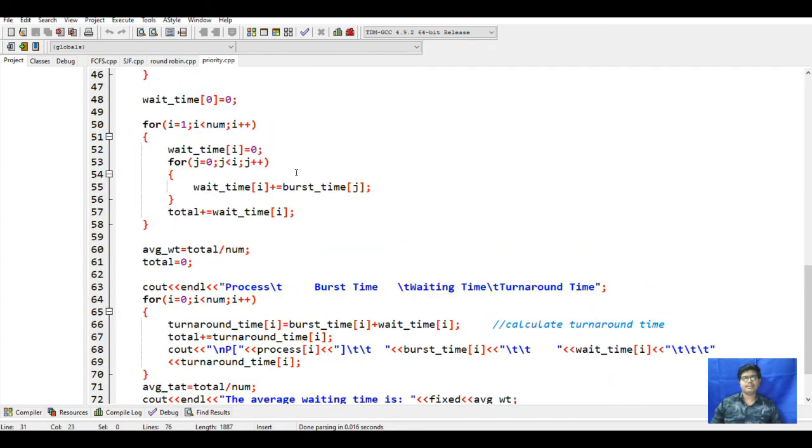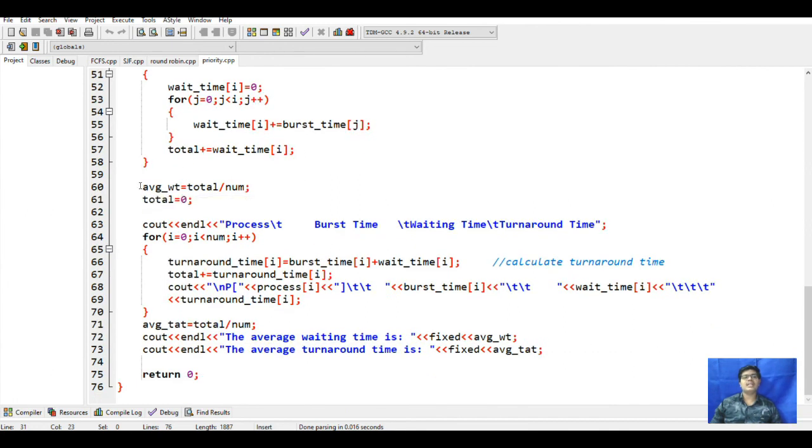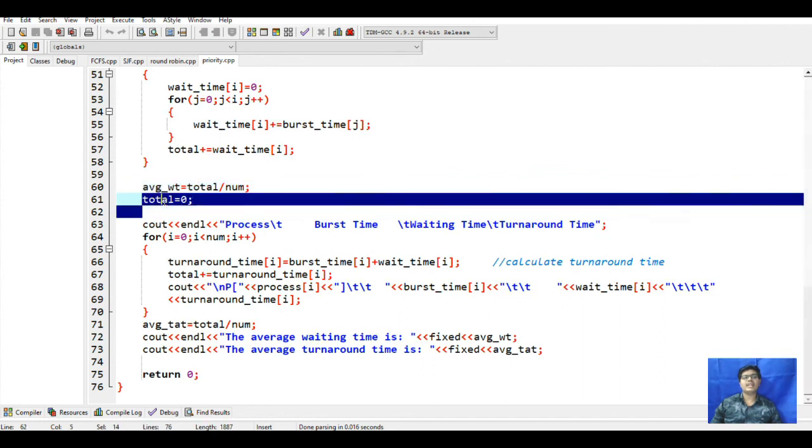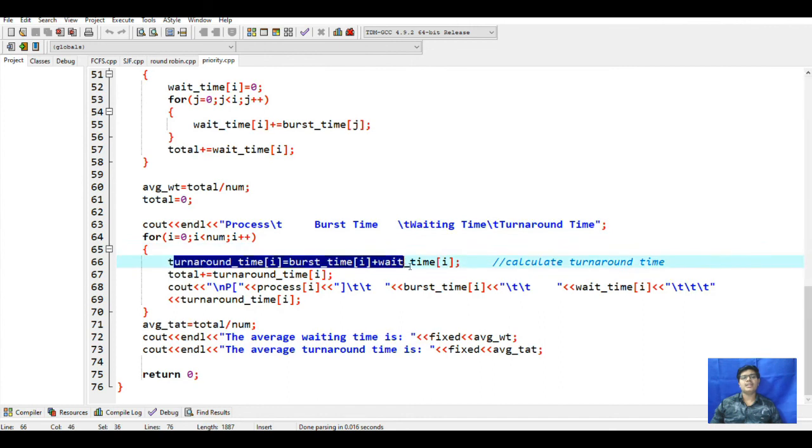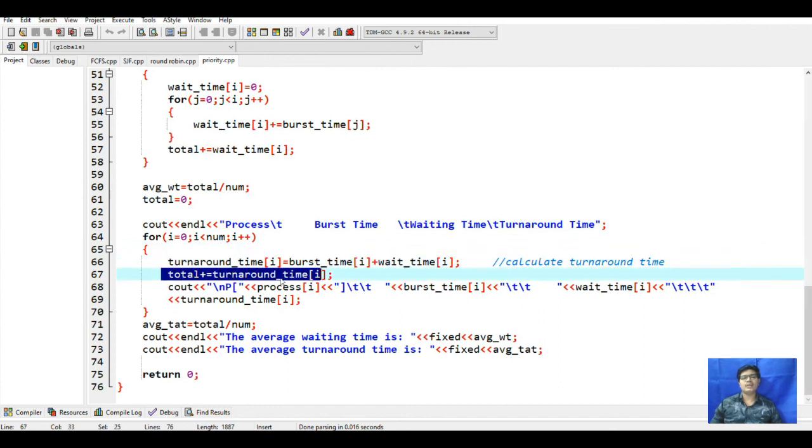Next, if we see here, for i it will calculate the waiting time and print the total waiting time. This will calculate the average waiting time from the total time. This line will print process, burst time, waiting time, and turnaround time. This part calculates the turnaround time. This will add to the total turnaround time, and then print processes, burst time, waiting time, and turnaround time. All the average waiting time and turnaround time are added, and then it will print them as the average waiting time and average turnaround time.